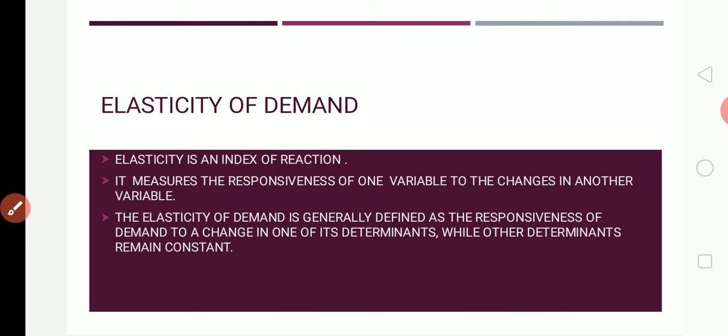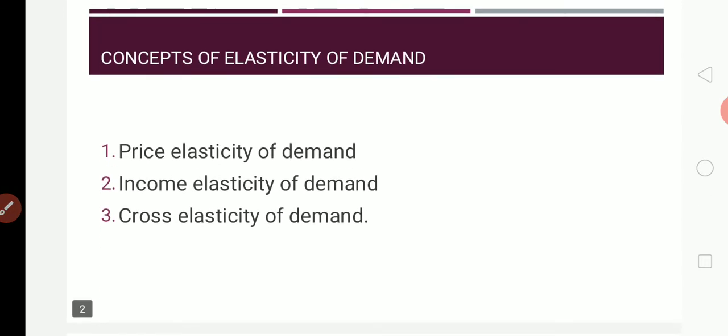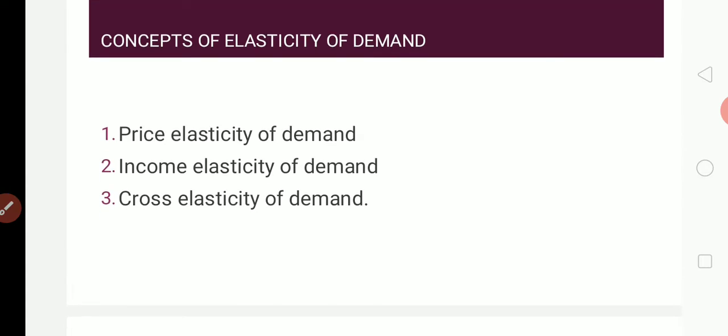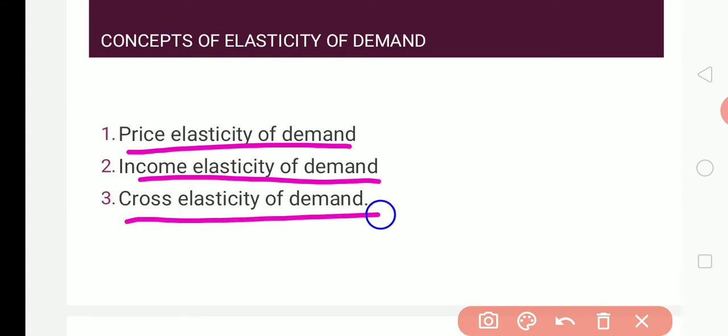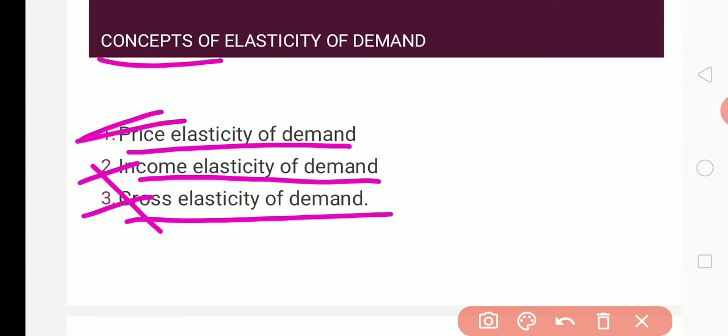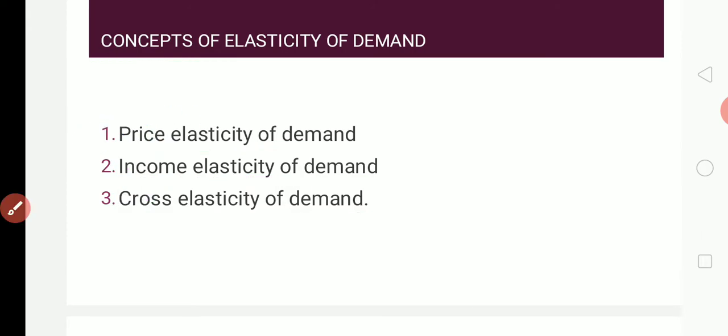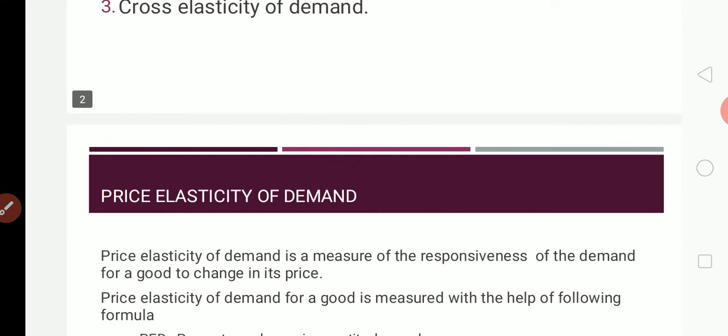So let us see the different concepts of elasticity of demand. Here we have three concepts. One is price elasticity of demand. Number two, income elasticity of demand. Number three, cross elasticity of demand. We have three concepts, but for you, second PUC, we are not studying income and cross elasticity. We are going to concentrate on price elasticity of demand. So let us learn today what price elasticity of demand is.